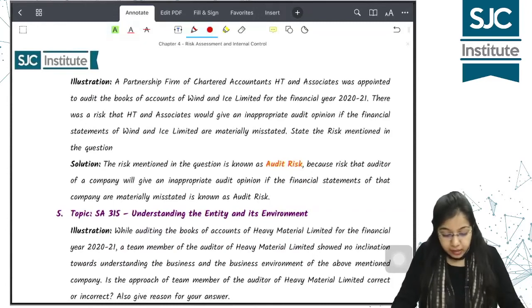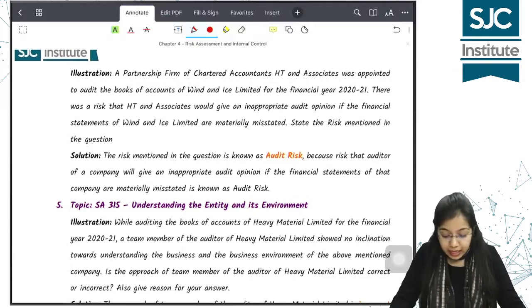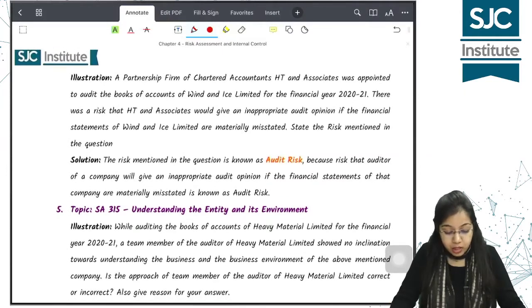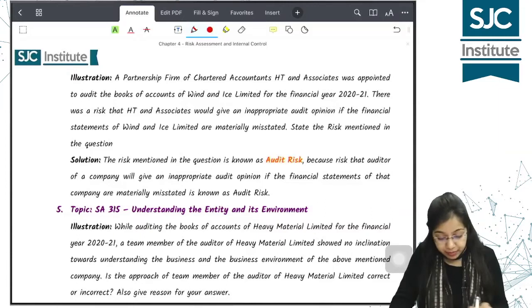A partnership firm of Chartered Accountants, HT and Associates, was appointed to audit the books of accounts of Wind and Ice Limited for the financial year 2021. There was a risk that HT and Associates would give an inappropriate audit opinion if the financial statements of Wind and Ice Limited are materially misstated. State the risk mentioned in the question.